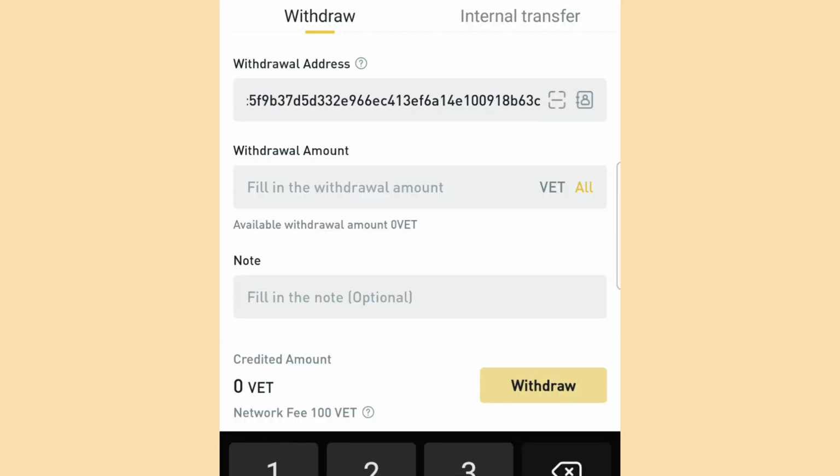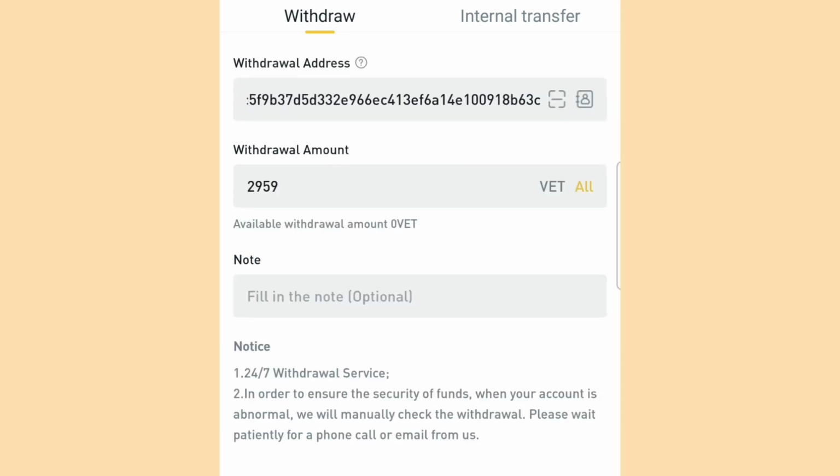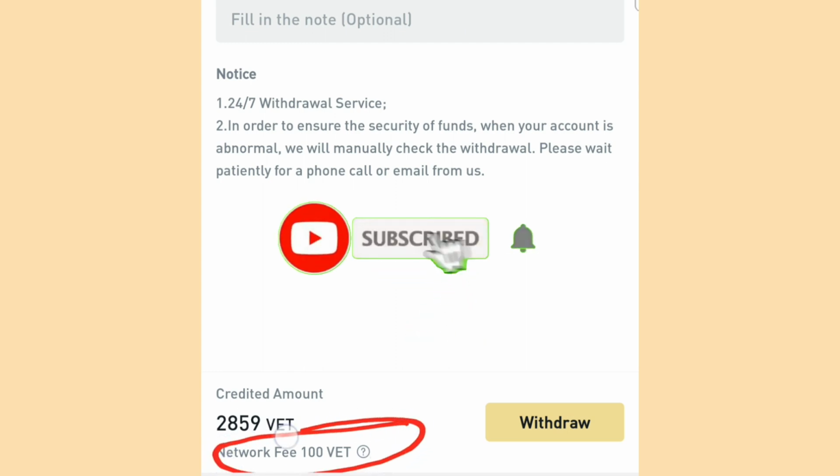So you come over to this vet. You can select all if you've bought it and you want to use everything. Then you now paste it here. And when you paste it, when you look down here, please listen attentively, because I wouldn't like you to make any mistake here. When you paste it there, if you look down, you will see that the network fee here is 100 vets.